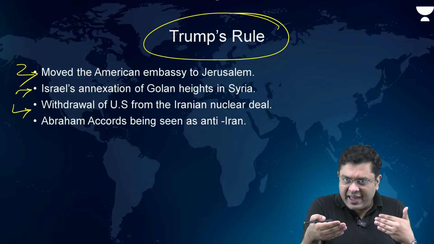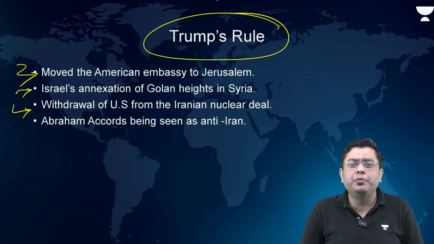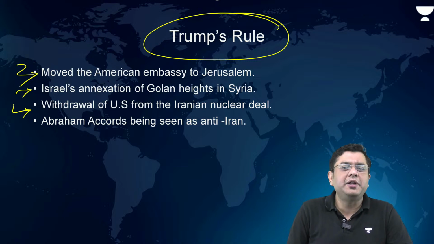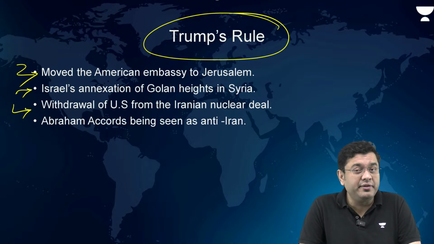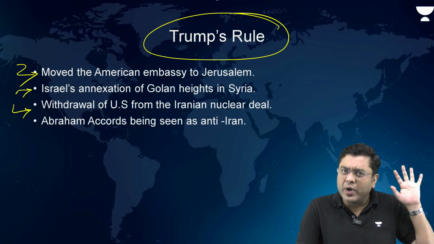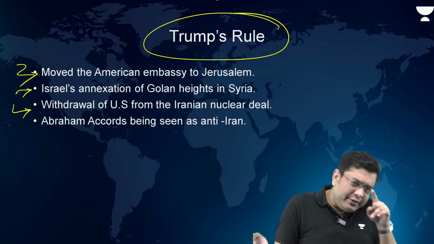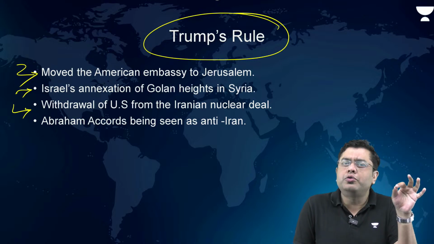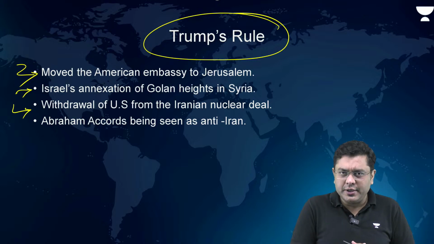As soon as Trump came, the US withdrew from the deal, and sanctions were imposed on Iran. So what did Iran do? Iran started developing nuclear weapons again, putting the peace and calmness in West Asia in peril once again. So a kind of rogue action by Iran is also something that can be ascribed to the Trump administration's first term.